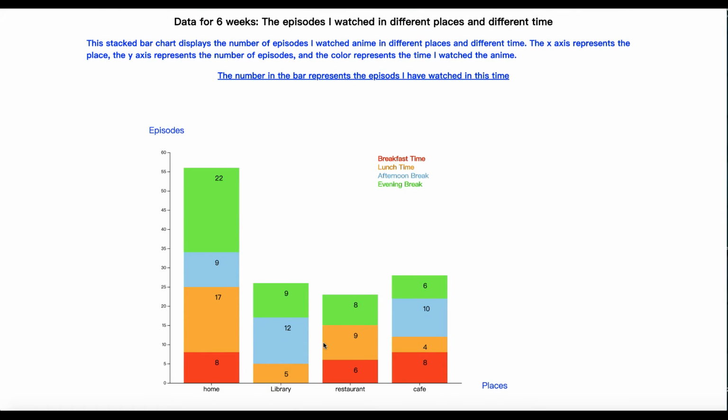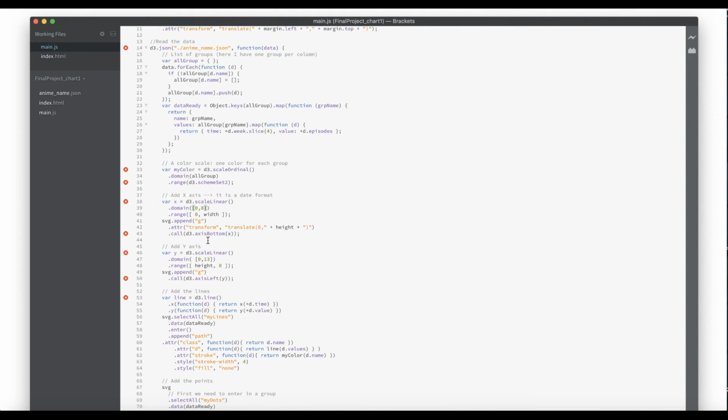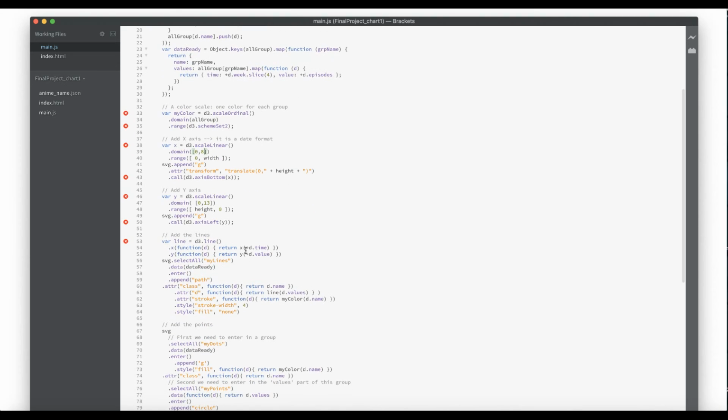I also encountered many difficulties and challenges in the process of my final project. I want to show some difficulties. The first difficulty is that I wanted to write some interactive effects for the first chart.